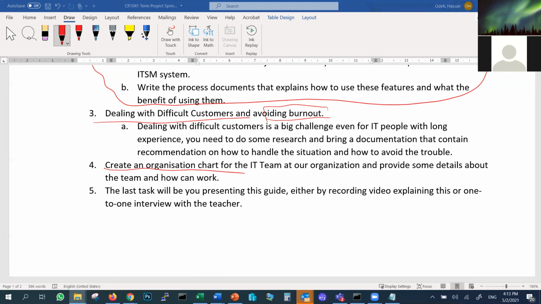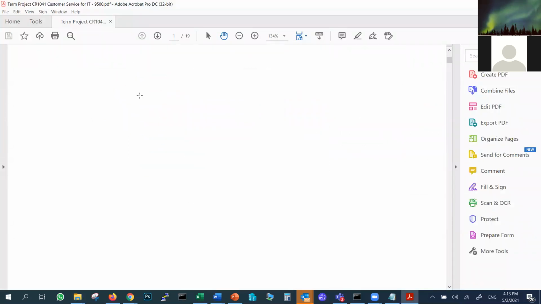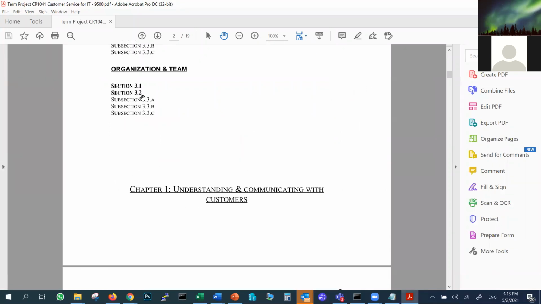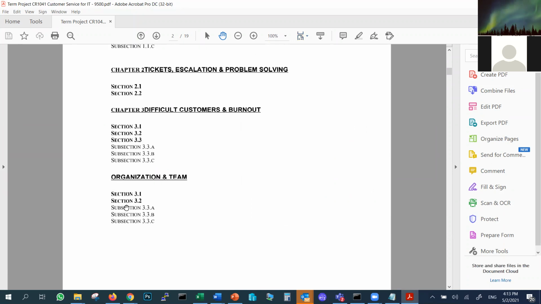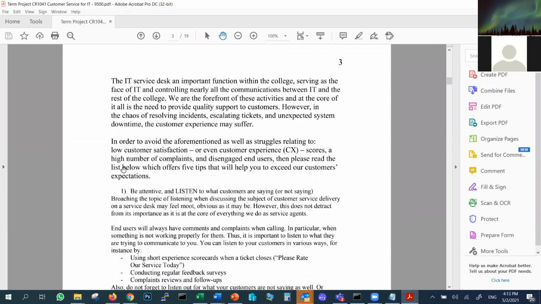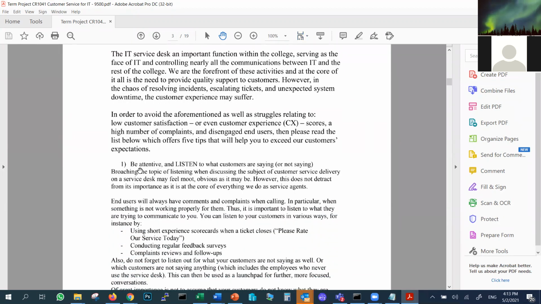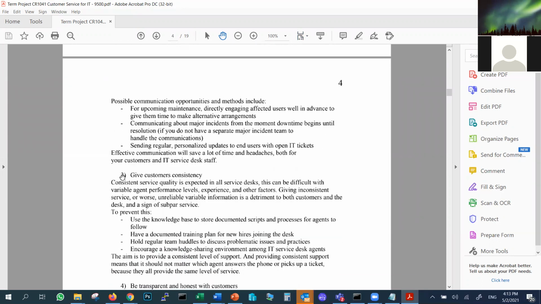So this is an example of somebody who got a very good mark, a very good grade. So you can see he's supposed to have a table of content, but it wasn't working for him. But in general, this is chapter 1, understanding communication with customer. He had some introduction. Then his first advice was be attentive and listen. His second advice, communicate with the customer correctly. His third advice is give the customer constantly, and he's explaining this stuff.